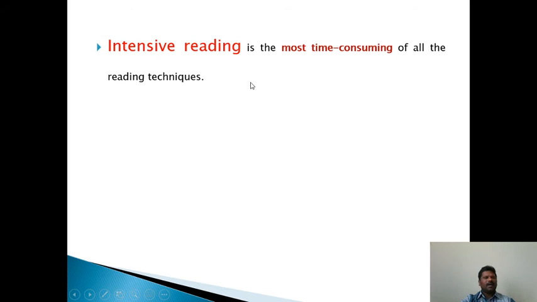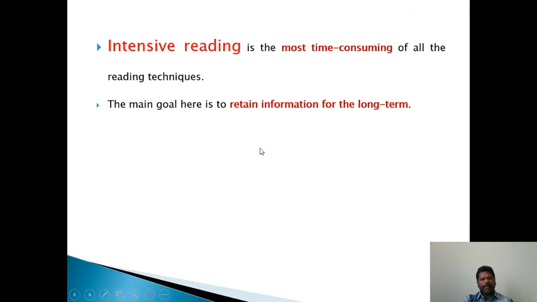Intensive reading is nothing but preparing for the examination, for competitive examinations. Doing in-depth reading is known as intensive reading. Intensive reading is the most time consuming of all the readings. We have to read each and every line, each and every word for the examinations. Each and every point in the text is utmost important as we are going to write examinations. So intensive reading is very, very important. The reading before the examinations is known as intensive reading.